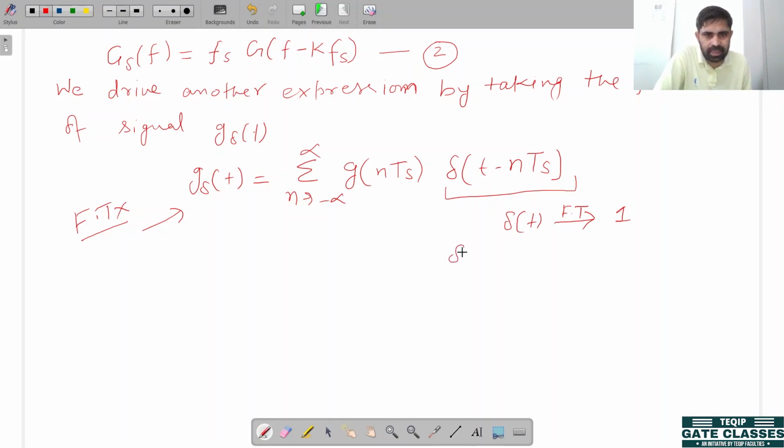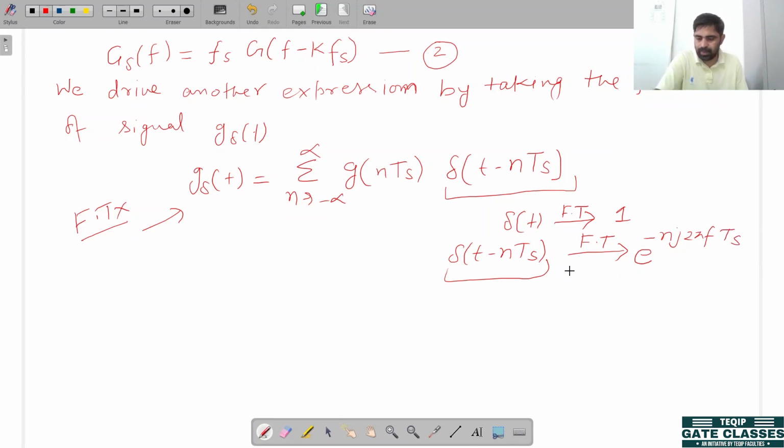The Fourier transform of this signal is the exponential function e to the power minus j 2 pi f nTs. Taking the Fourier transform of a shifted signal is the multiplication of the Fourier transform of the original signal with an exponential function. This is the property of the Fourier transform.